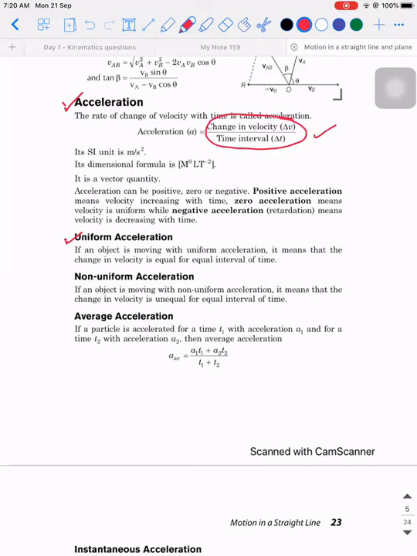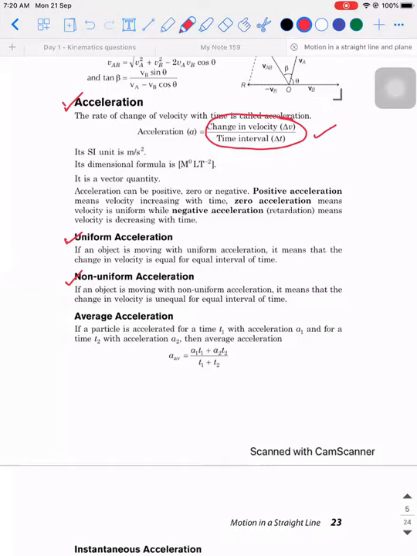There are different kinds of acceleration we speak about. One is uniform acceleration and non-uniform acceleration. Tell me one thing, is uniform acceleration and uniform motion the same? No, sir. So what is the difference then? Sir, in uniform motion, acceleration is 0, but in uniform acceleration, it is a constant.